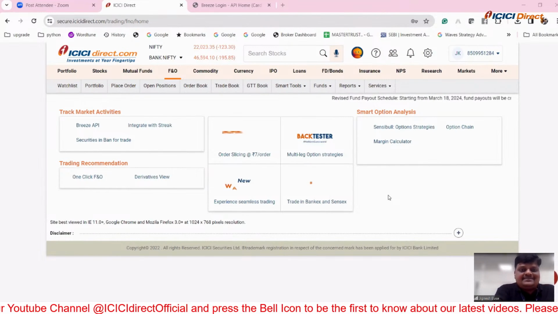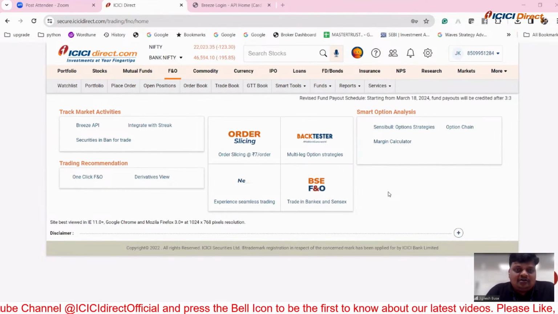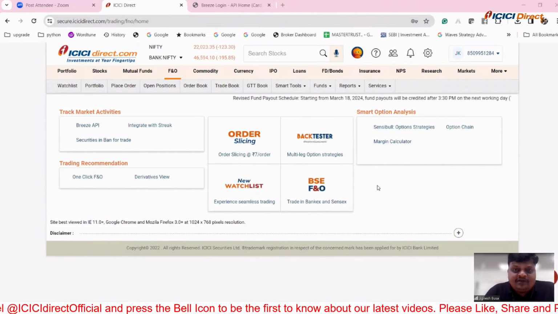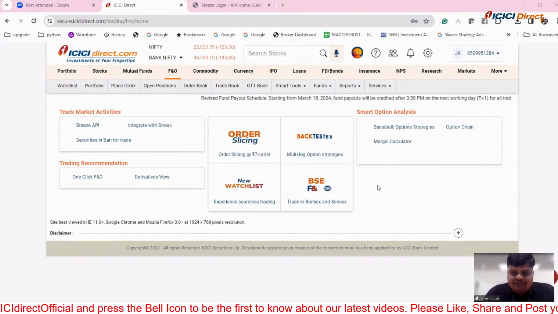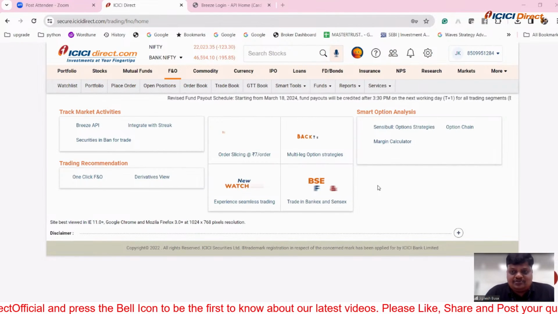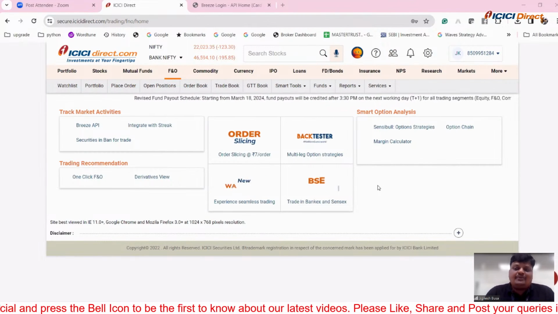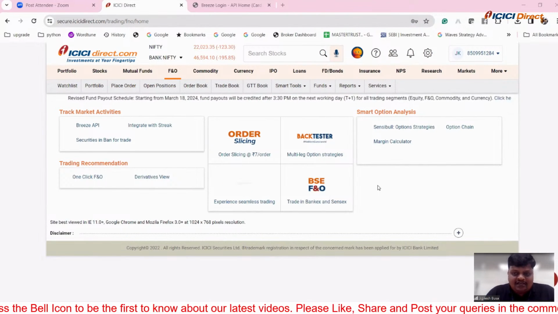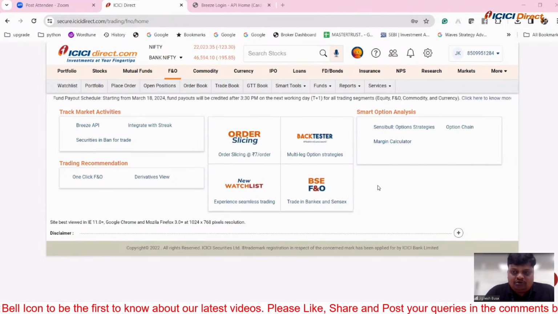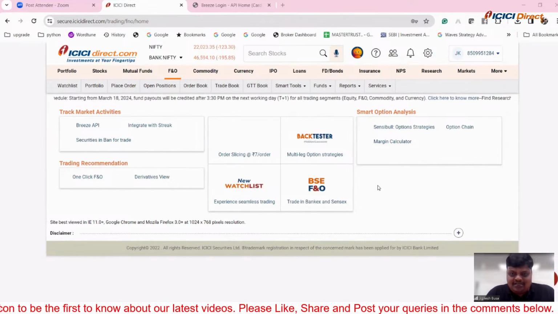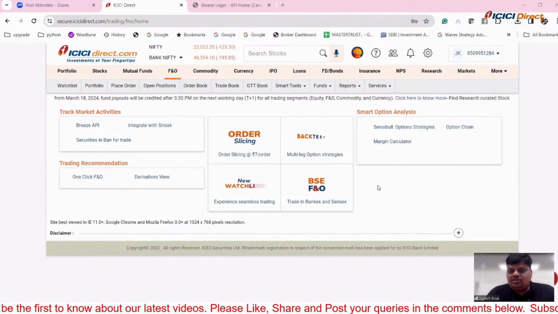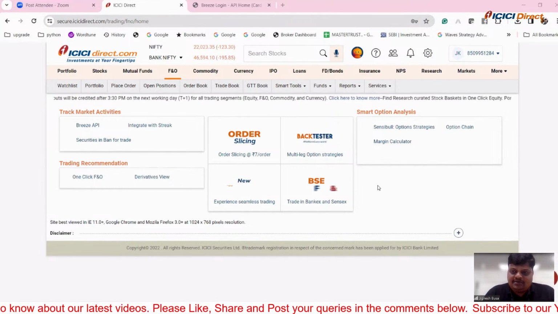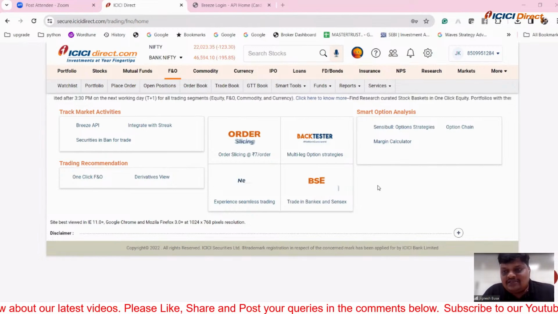So for accessing the Breeze API, today you got the notification that we are conducting this session and the expert is coming. So how can you utilize this after the session? How can we use the APIs? What are the ways we can consume the APIs from ICICI Direct? I'm just guiding on this. This session will be mostly in English. We will try to cover the Hindi side also. If you have any question, we request you to post it on YouTube. We will answer at the end of the session, and if it is possible, we will answer in between.